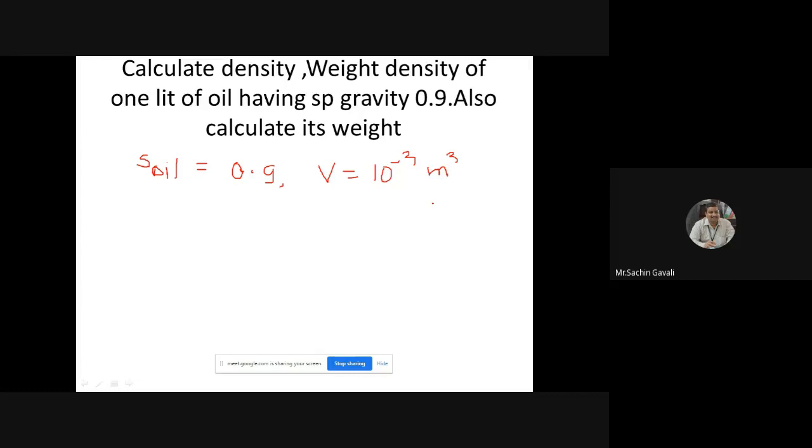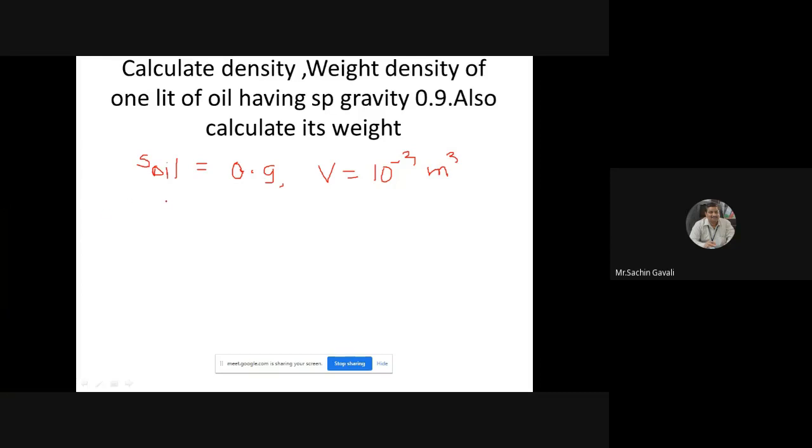If you are getting the answer, you can write in the message box, no problem. I will see who is solving or not. Okay, very good. So I will check the answer. Very good. Density 900, so correct. Density 900, weight 8.81. Okay, very good.